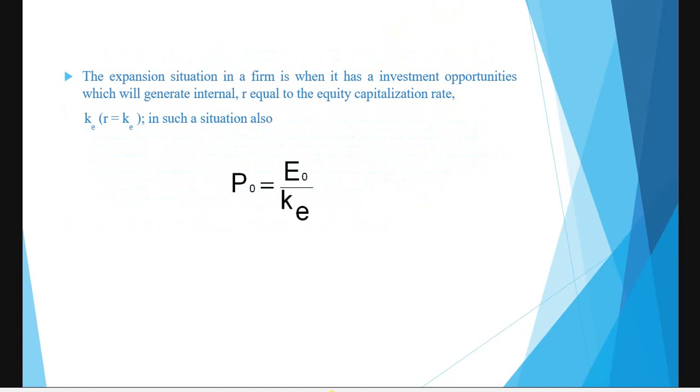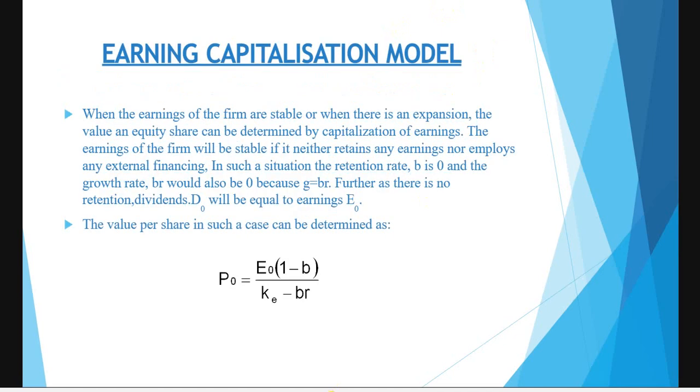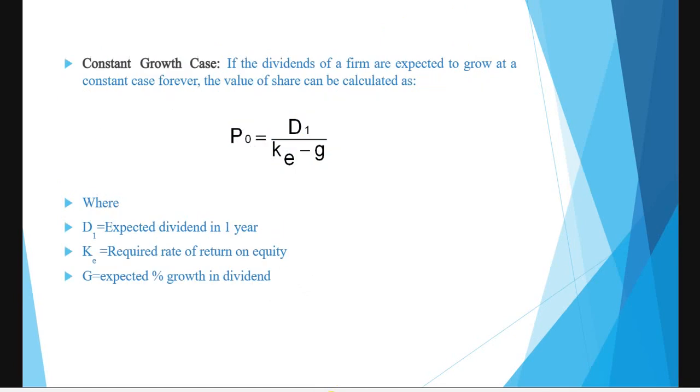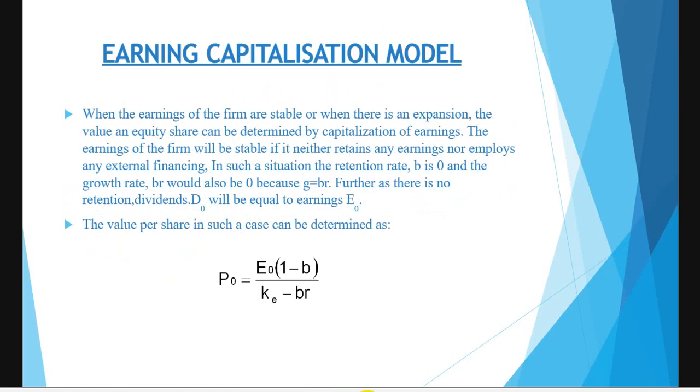So now we are going to discuss the earning capitalization model. We have discussed the dividend decision models: constant growth rate, supernormal growth rate and all. Now we are going to discuss the earning capitalization model. This is the next method of your third unit.